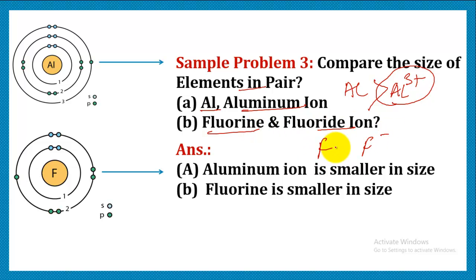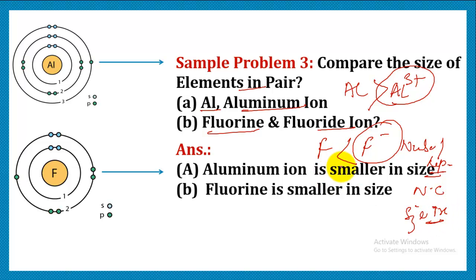If we compare these two, the fluoride ion is formed by gaining electrons, and by gaining, the number of repulsions in it increases, due to which the effective nuclear charge decreases and size increases. So the fluoride ion will have a bigger size as compared to fluorine.